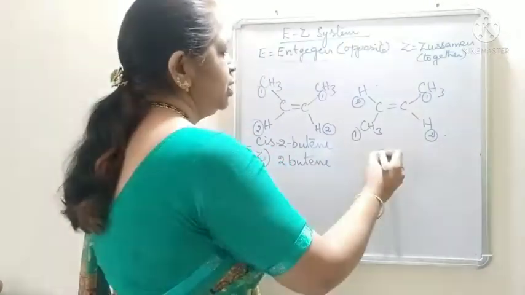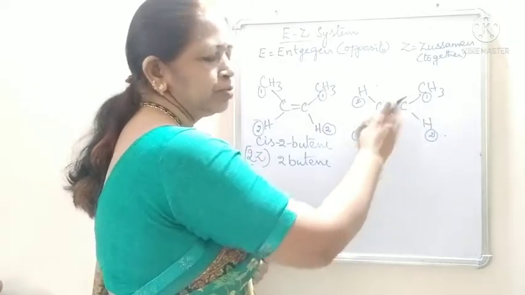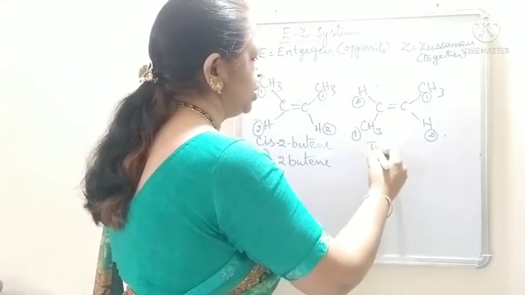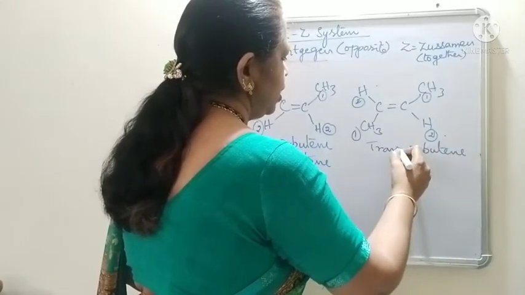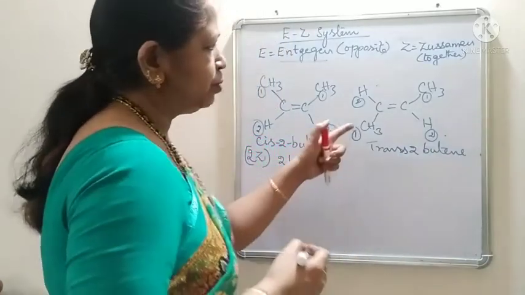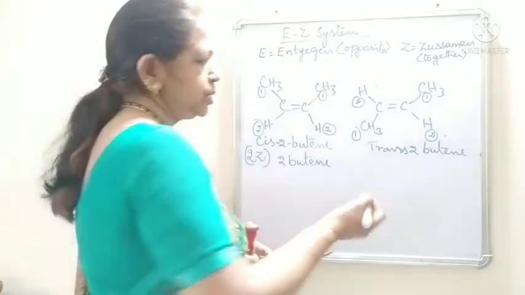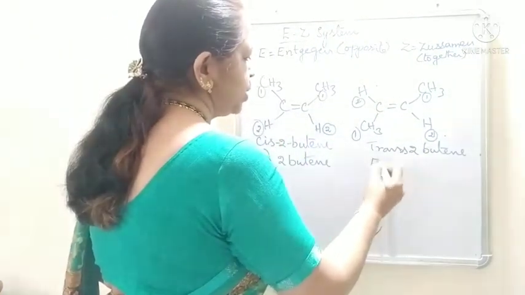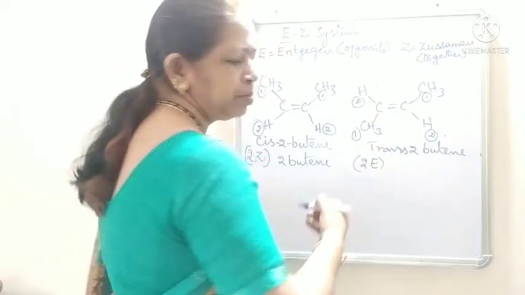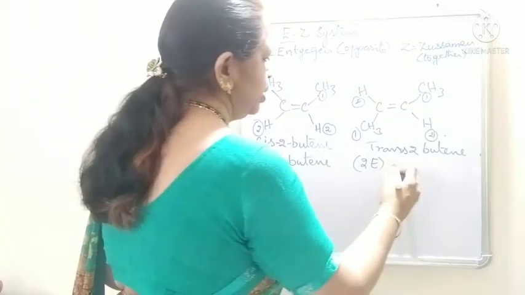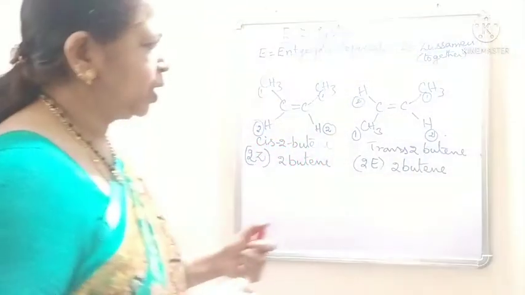It is the trans isomer because the identical methyl groups are on the opposite side of the double bond, trans-2-butene. The first priority groups are on the opposite side, so it is the E configuration. Where is this E? The second carbon. So it is 2E, kept in brackets: (2E)-2-butene. Okay, students.